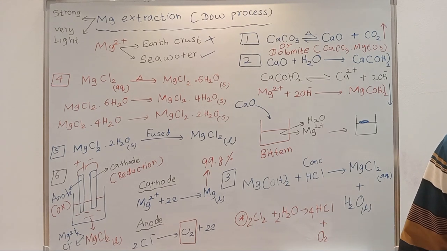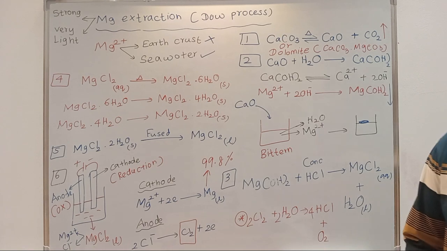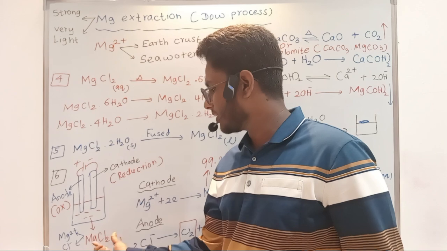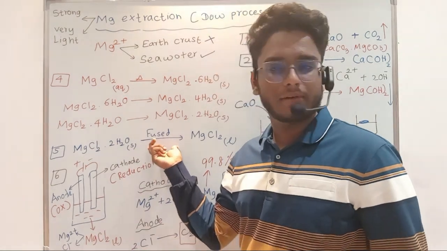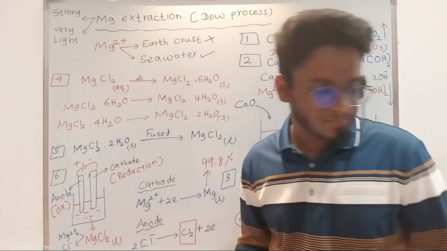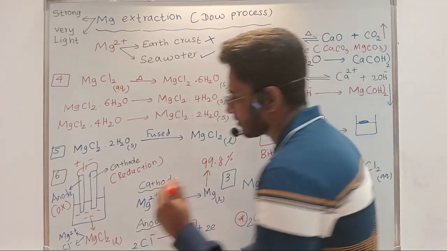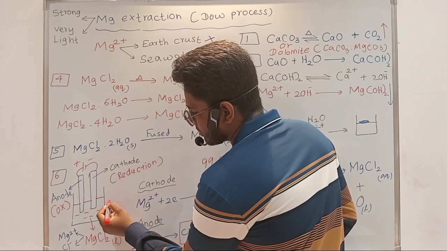Apart from that, what is the temperature of this setup, right? We are heating this, we are fusing it, right? So normally the temperature is between 700 degrees Celsius to 800 degrees Celsius.